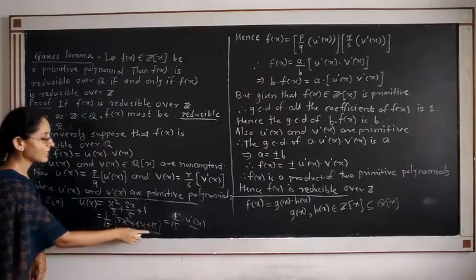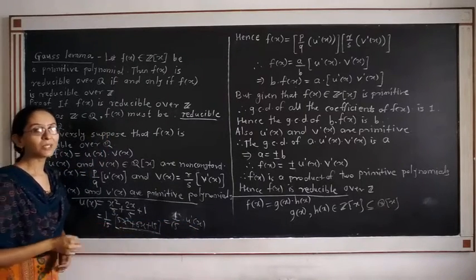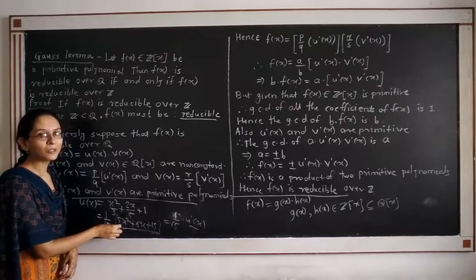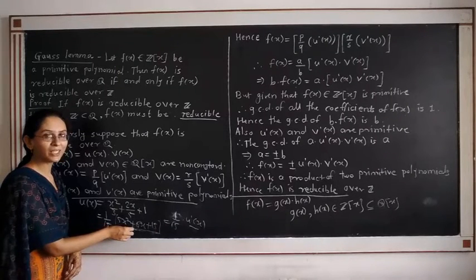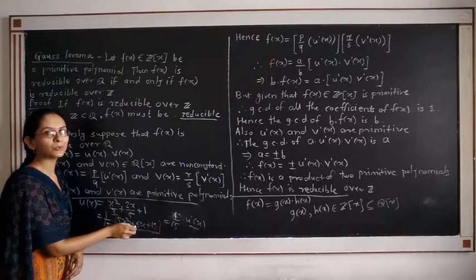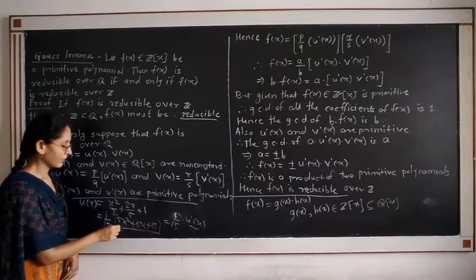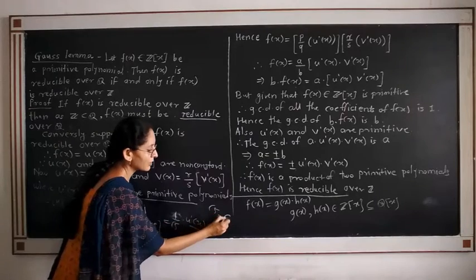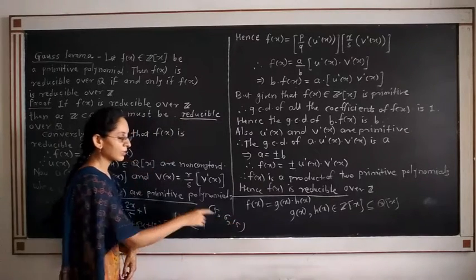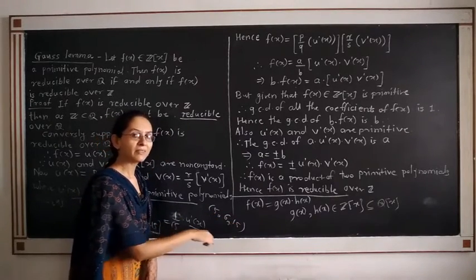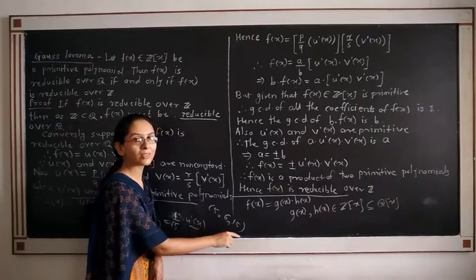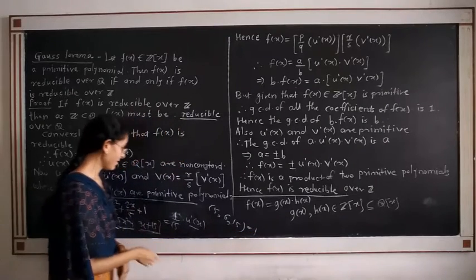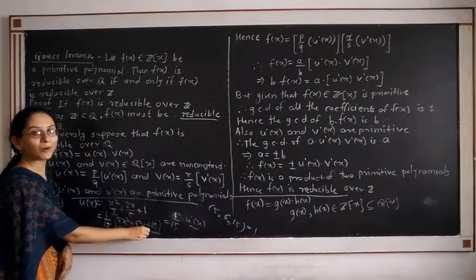Now see that this polynomial u dash x is a primitive polynomial. Why? Because the GCD of all the coefficients of this polynomial u dash x is equal to 1. See the coefficients: 5, 6 and 15. The greatest common divisor for all the three integers is equal to 1. Therefore, this polynomial is a primitive polynomial.